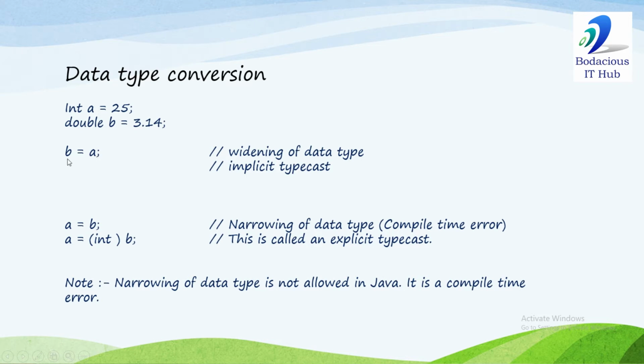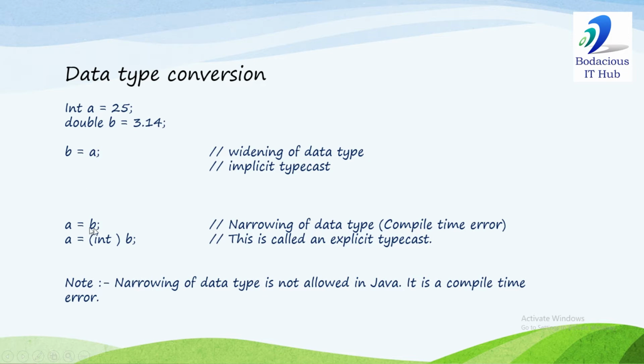When you write an assignment statement like this, this is the source and this is the destination. For assignment, data types of source and destination must be the same. If they are not the same, then the source will get converted to the data type of the destination and that will be assigned. In this statement, the destination's data type is double, so the value of a will be converted to double. So 25 will be converted to double, it will become 25.0 and that will be assigned to b.